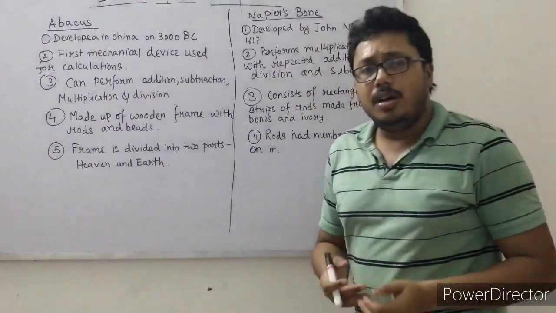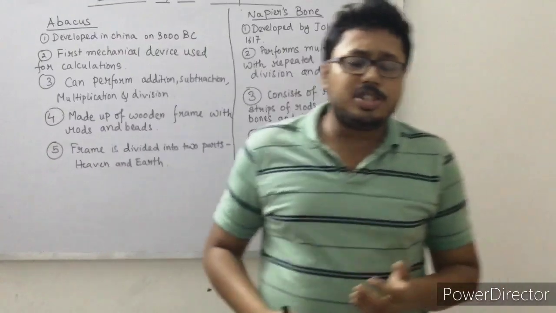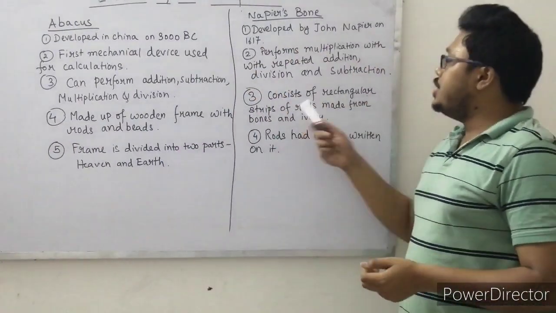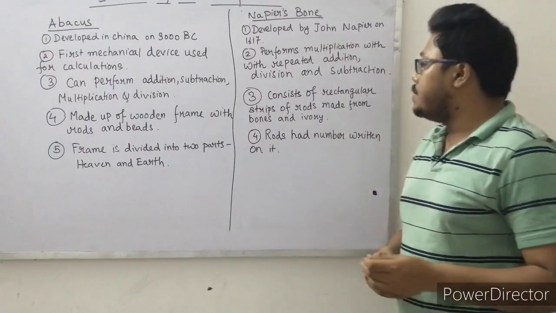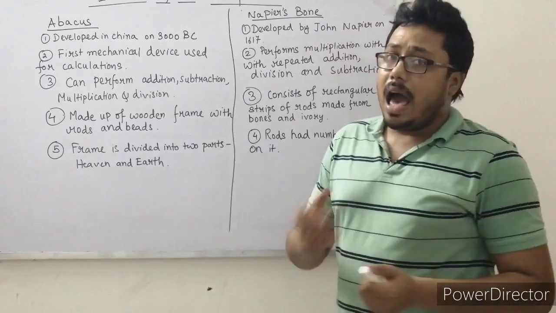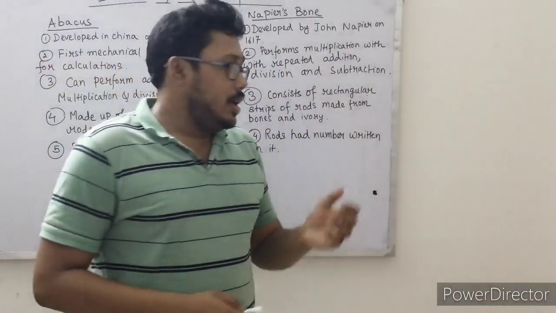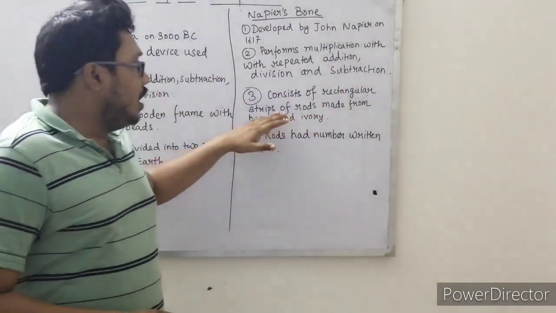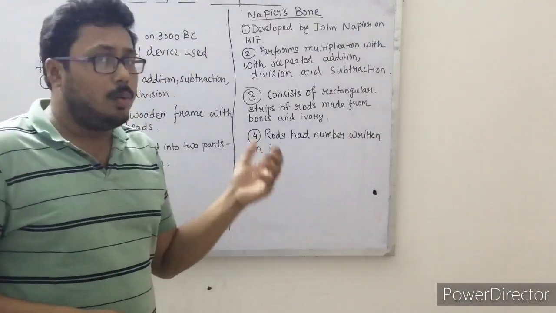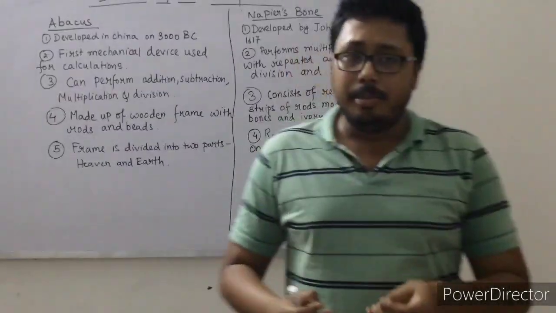Now coming to the next point, how was Napier's bone constituted? It consists of rectangular strips of rods made from bones and ivory. How was Napier's bone made? It is made with rectangular strips of rods made from bones. We know what bone is, and ivory is the tooth of an animal.